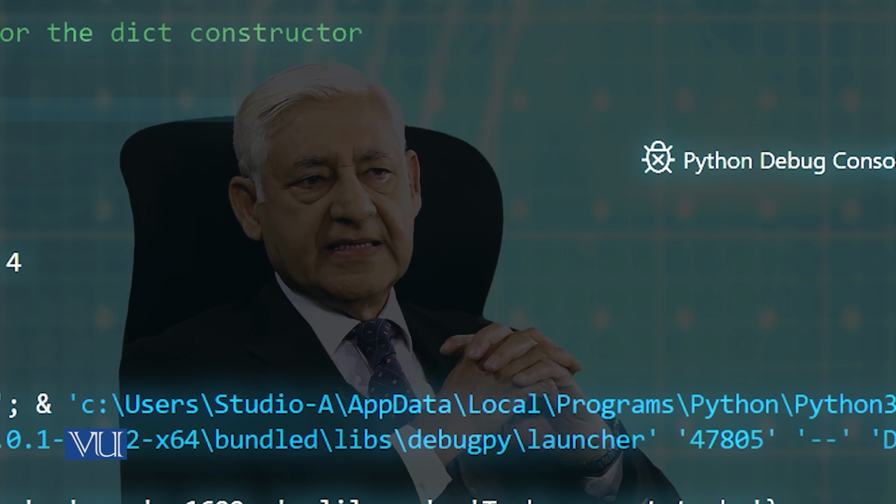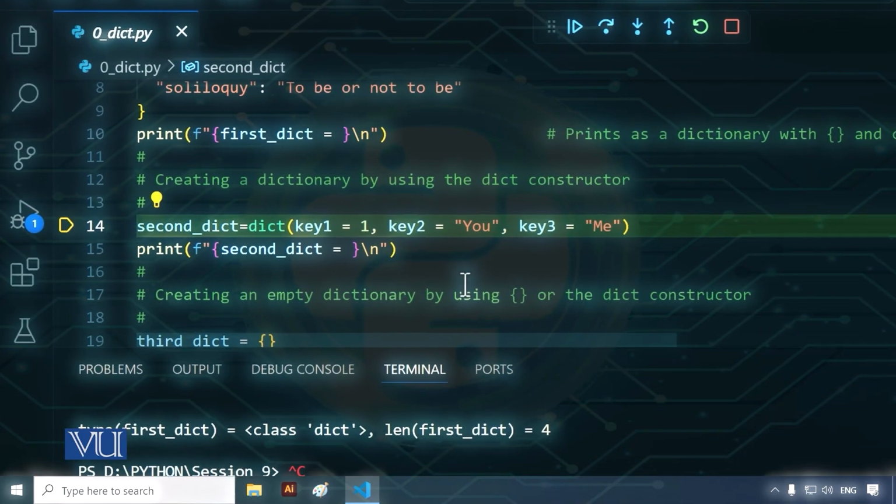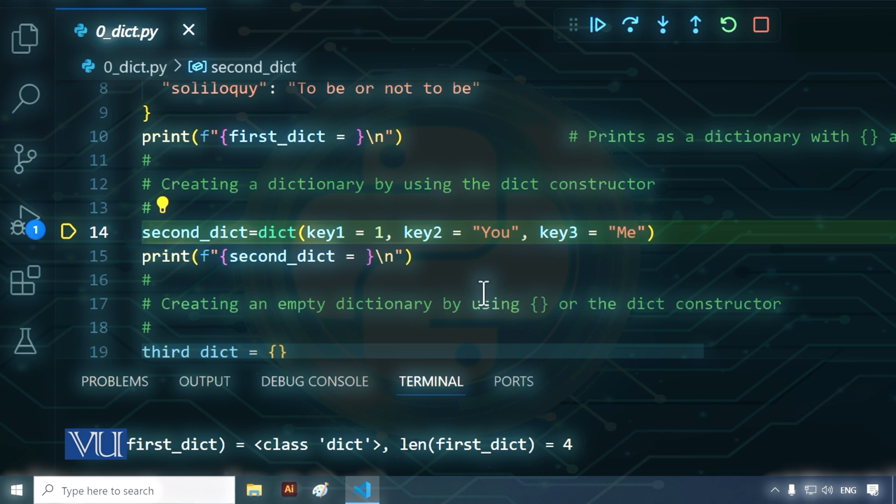Now we go to the dict constructor. For this, we have the format, which is key1 equal to something, key2 equal to something, key3 equal to something. So again, this is key name and then equal to and then a value. And this will be translated into the dictionary as key value pairs. So let's take a look at this line. It says dict key1 equals 1. Now the name of the key is key1 and the value of the key is 1.